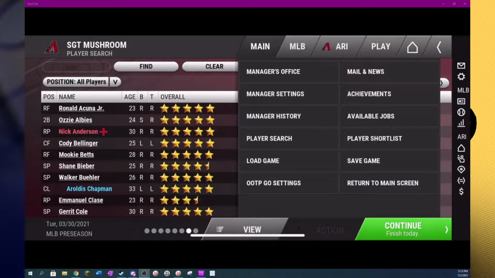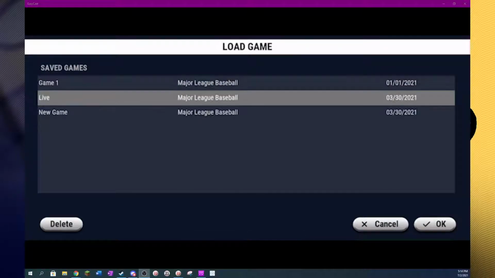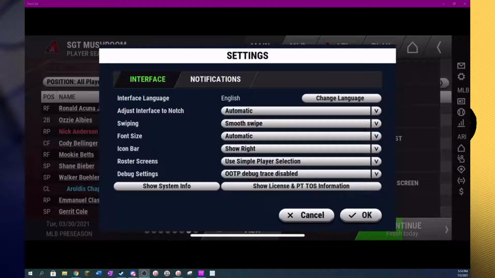The next important button is the load game button. So you could view any of your previous games by clicking on that button. And all you have to do to access it is click on that game and then click the OK button in the bottom right, and it will load up that game for you. You can also view your general settings page under the OOTP Go settings right there.